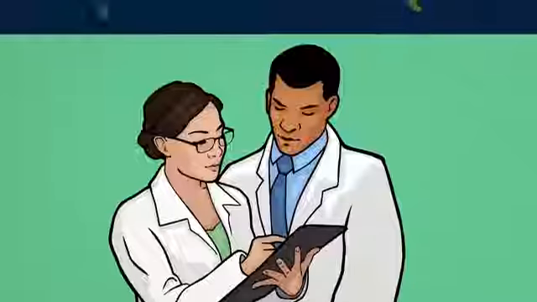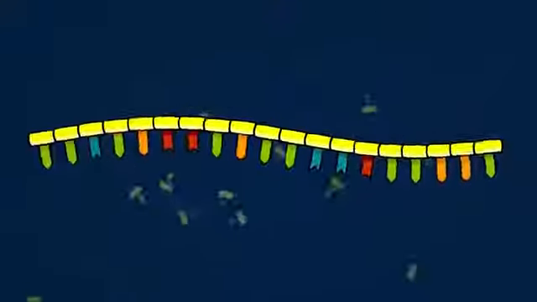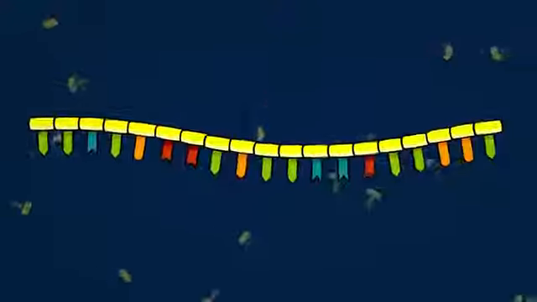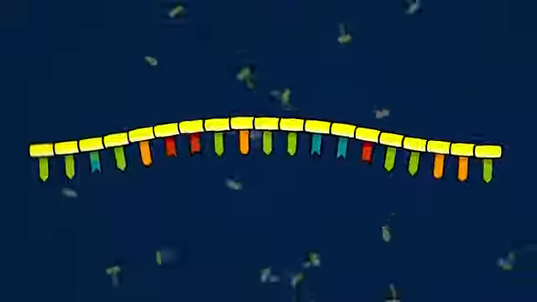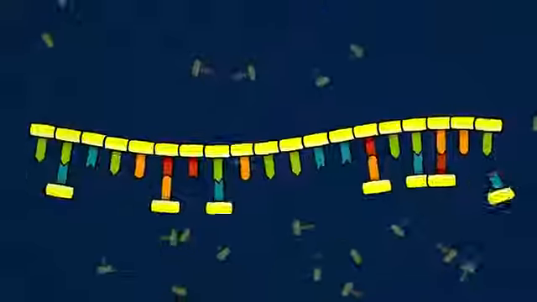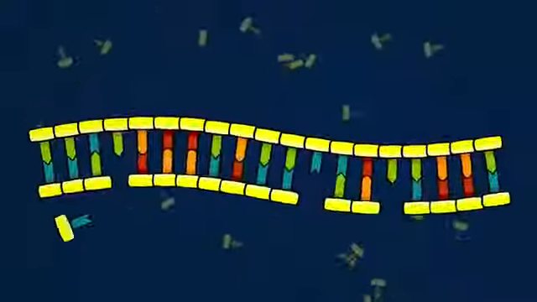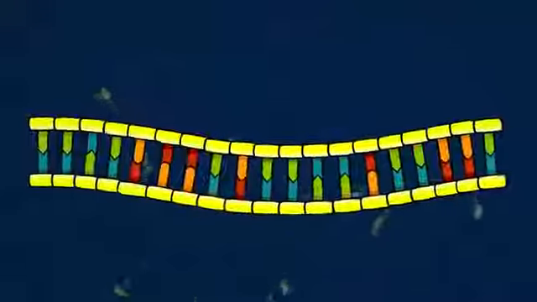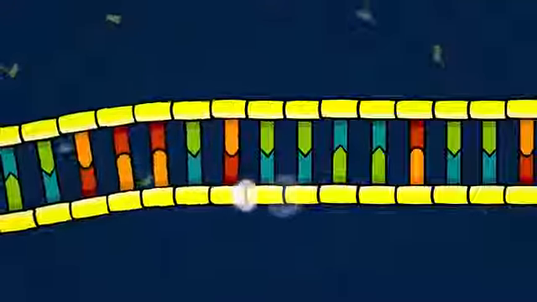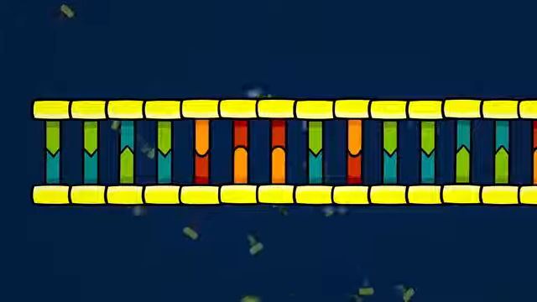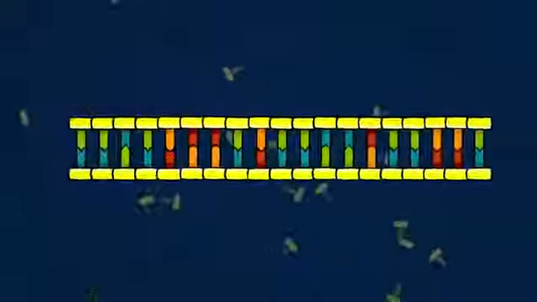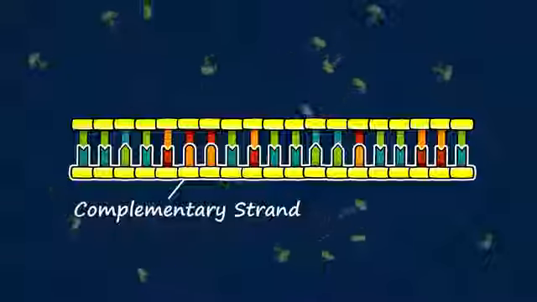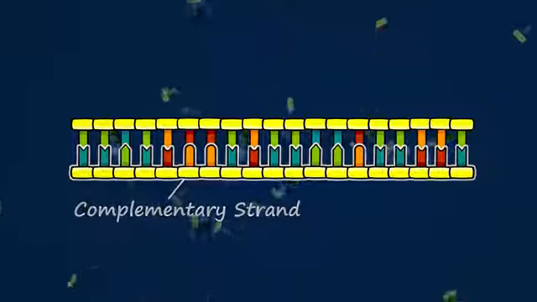Here's how it works. When a long chain of RNA is suspended in cool water with high concentrations of free nucleotides, the chain can act as a template for its own replication. Nucleotides automatically base pair with their partners on the existing chain. If their backbone atoms form chemical bonds with each other, and by the way, this is the part that currently requires assistance from researchers, we're not yet sure how this would have happened in the wild, a complementary RNA strand is born, one with the exact inverse sequence of the original.